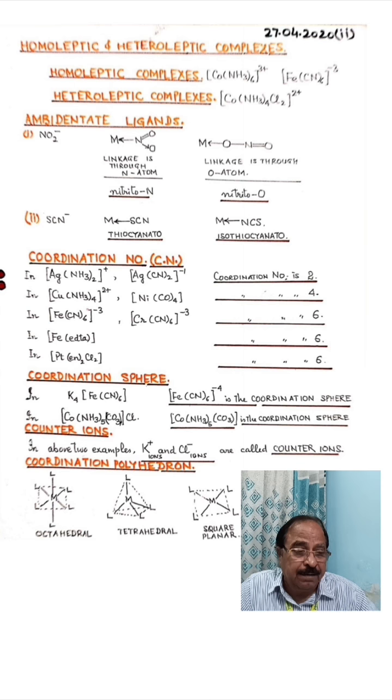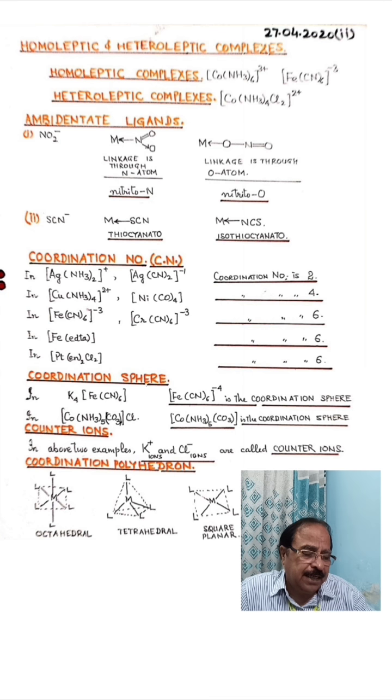It can be octahedral if there are 6 ligands. It can be tetrahedral or square planar if there are 4 ligands present around the central metal atom. So coordination polyhedron is the spatial arrangement of ligands attached to the central metal atom or ion in the coordination sphere in the complex entity, right? So the geometrical shape.